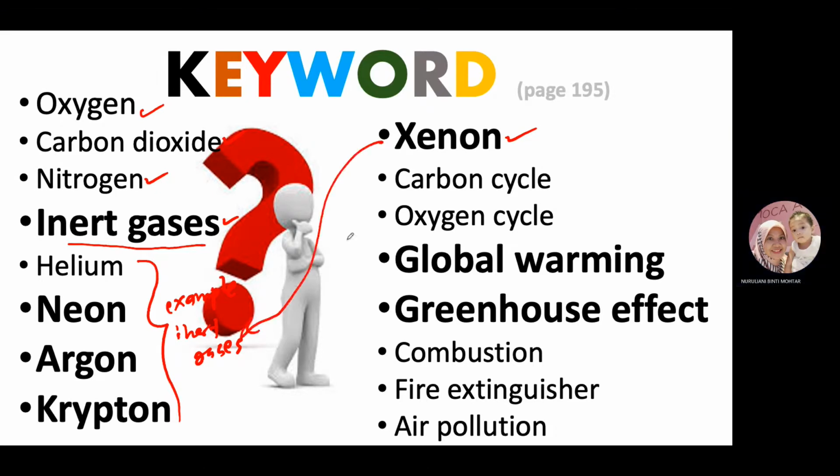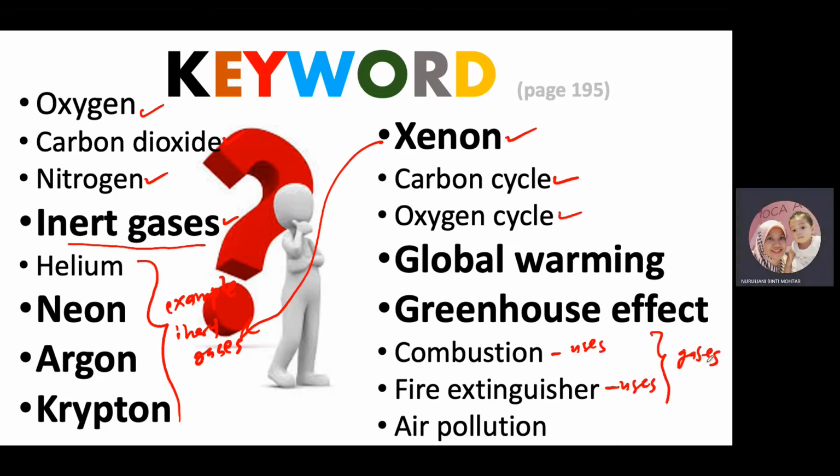Besides these gases, we're also going to learn about the carbon cycle and also the oxygen cycle. Then there are global warming and the greenhouse effect, as the effects when we interfere with the carbon cycle and oxygen cycle. And also these are the uses of gases, and this one is the effect when you have air pollution.